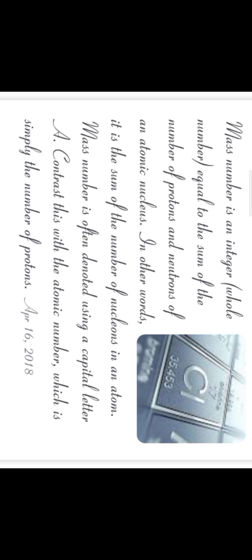So this is the atomic number. What do you mean by atomic number, or protons? The atomic number is very simple. It is denoted by the symbol Z, and for a chemical element it means the serial number. I will show you an image. First we will study the mass number, then I will say what you mean by atomic number.